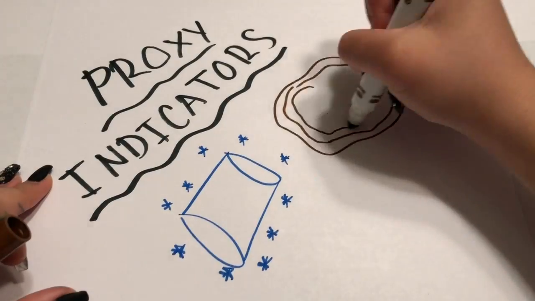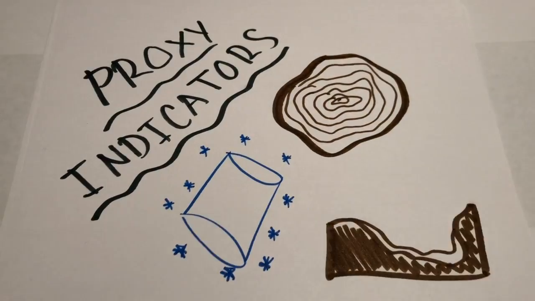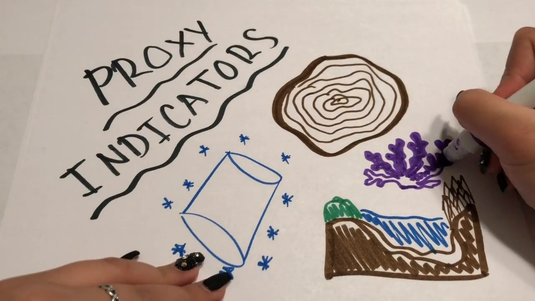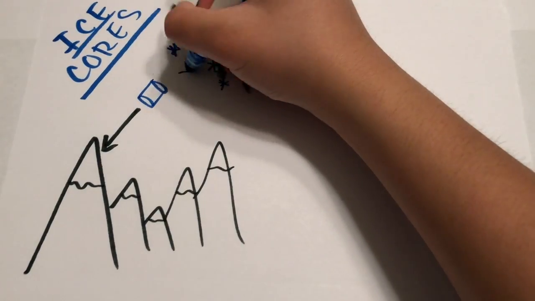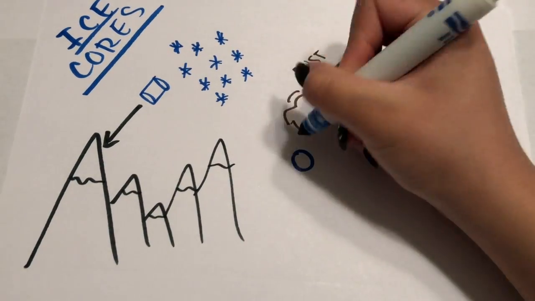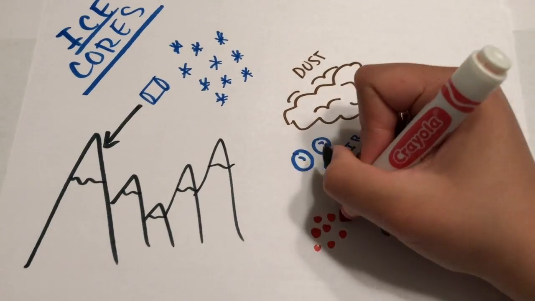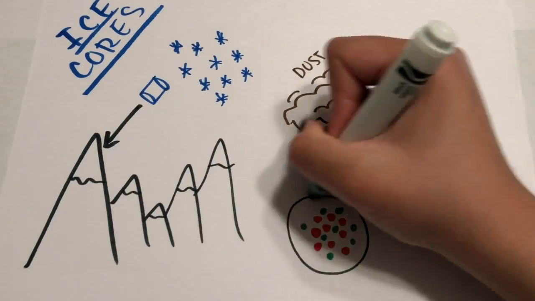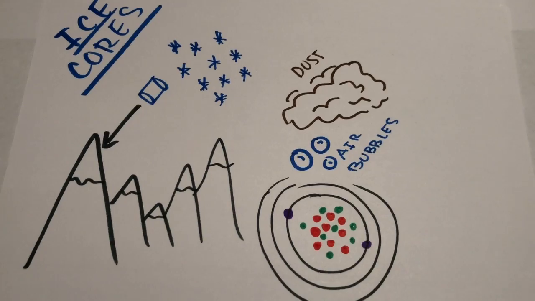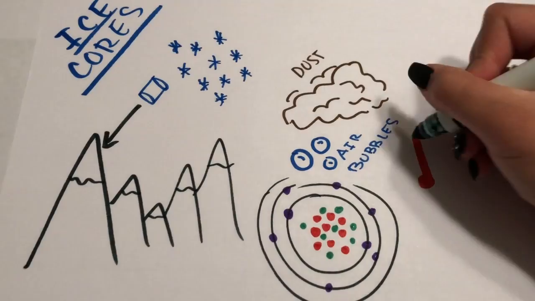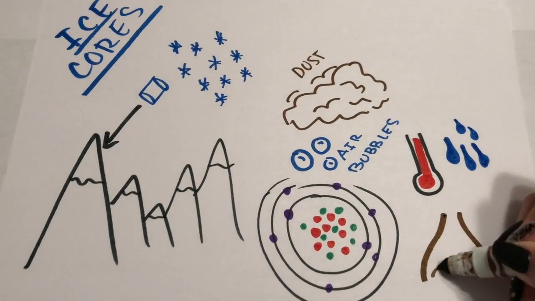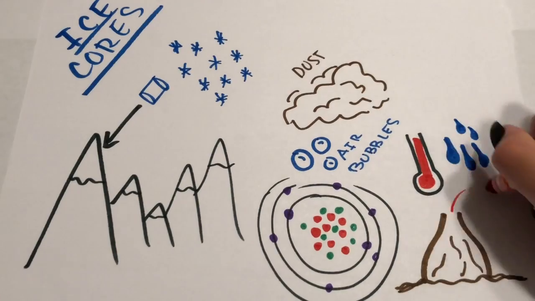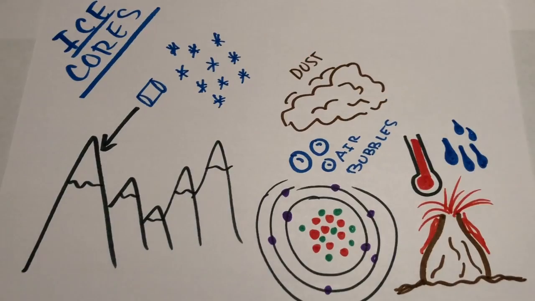The proxy indicators help us understand climate, and those include ice cores, tree cores, ocean sediment, coral, and pollen. Since the ice cores are located up on the top of the mountains, they have accumulated much snowfall over billions of years, and scientists drill to get these ice cores, which have layers in them, including dust, air bubbles, or isotopes of oxygen. And this shows how the environment and the climate of the area was.